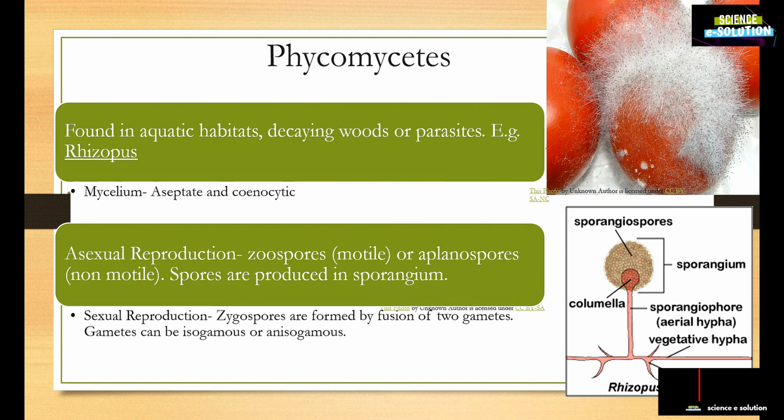Asexual reproduction is by zoospores, which are motile, or aplanospores, which are non-motile. Spores are produced in sporangium. In sexual reproduction, zygospores are formed by the fusion of 2 gametes, and the gametes can be isogamous, of the same size, or anisogamous, of different sizes.